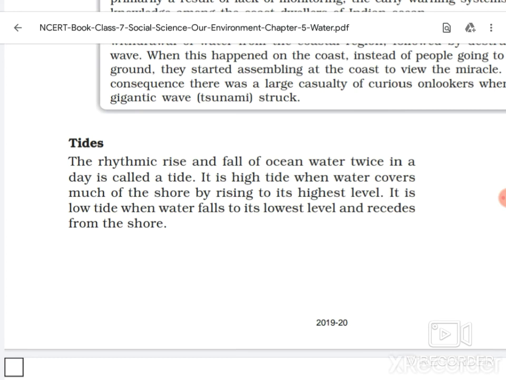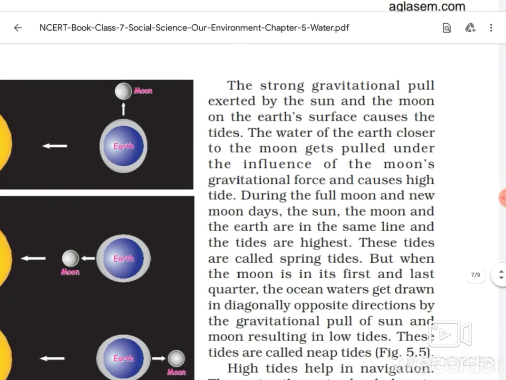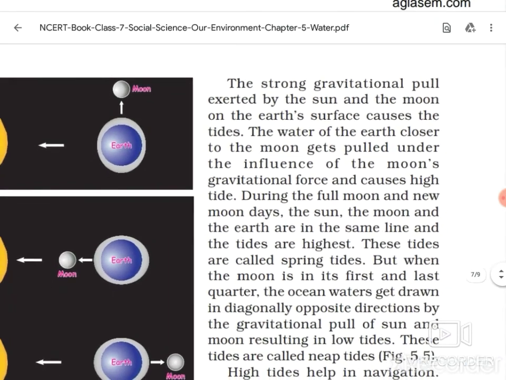Here, as I told you, there are regular changes in the level of sea and the reason of tide is moon and sun. At high tide, the sea is closer to the land. At low tide, it is farther away, and more of the beach can be seen. Now the question is, how are tides caused? What is the main reason?